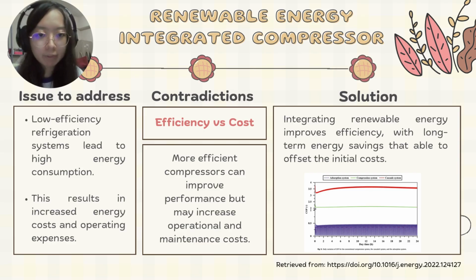In the context of vapor compression refrigeration cycle, several technical and non-technical issues can interact, and careful consideration is needed for optimizing system performance. First, the low efficiency refrigeration cycle leads to high energy consumption, driving up the operating costs. Purchasing an efficient compressor can improve performance, but it may increase maintenance costs. Hence, by integrating solar power with high efficiency compressor, the system COP can be improved and the energy bill can decrease. Over time, the saving from reduced energy costs offset the initial investment, making the system more economical, viable, and sustainable.